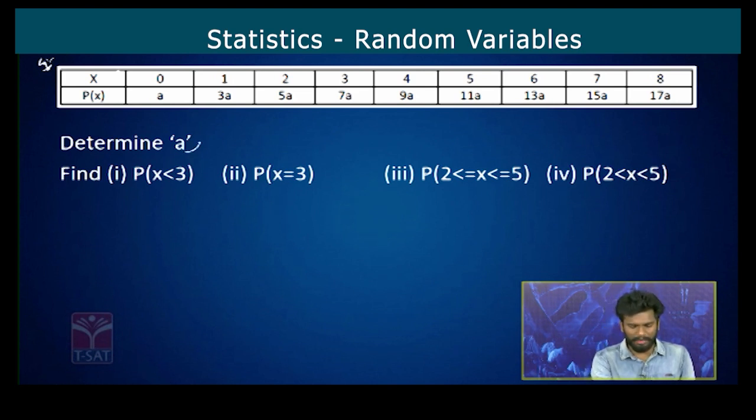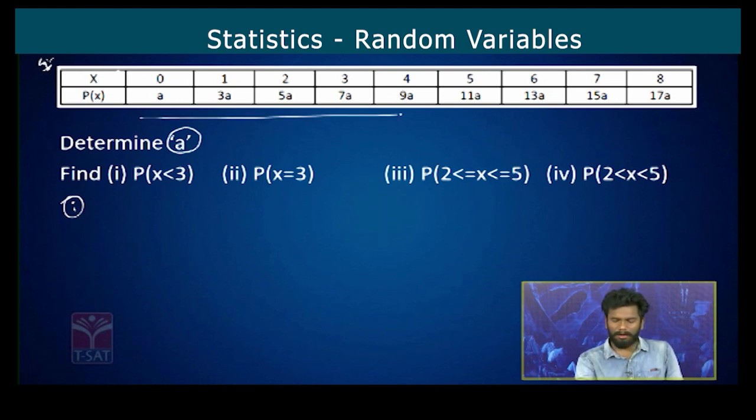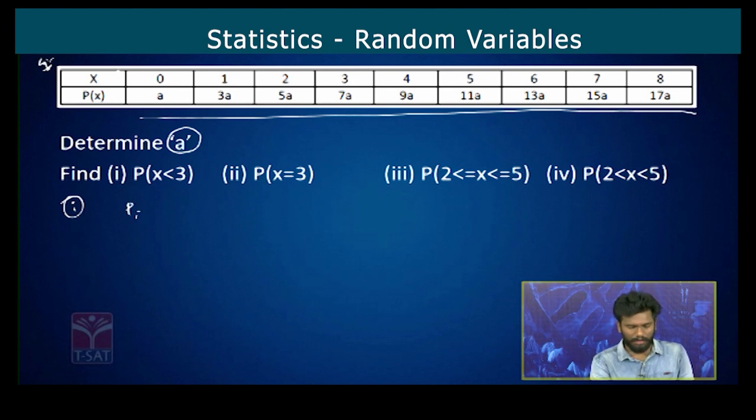So in order to determine the a value, what we have to do? First thing you do is add all the probabilities. We know the property summation P of i, where i takes values from 1 to n, must be equal to 1.